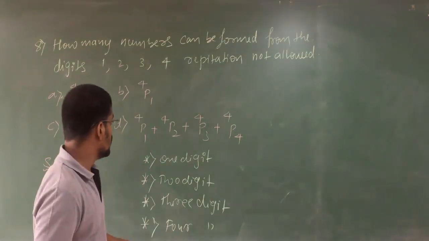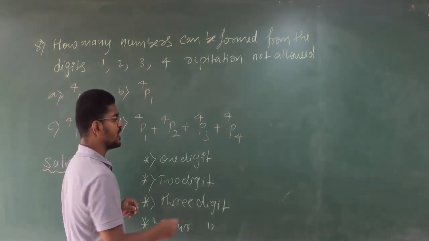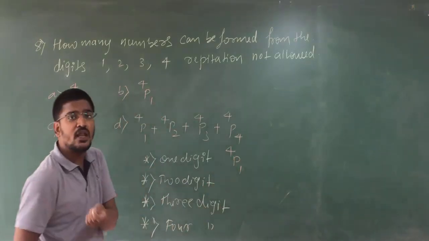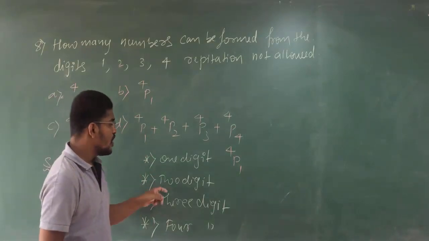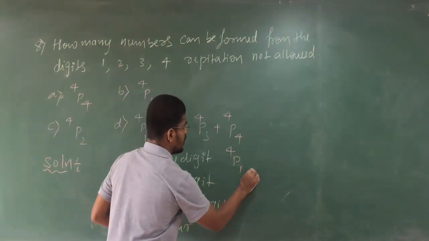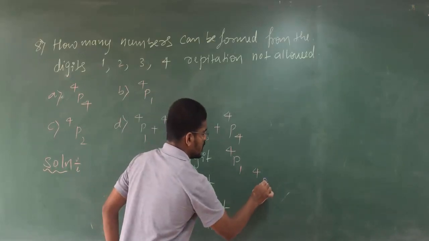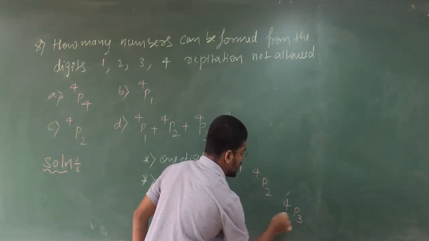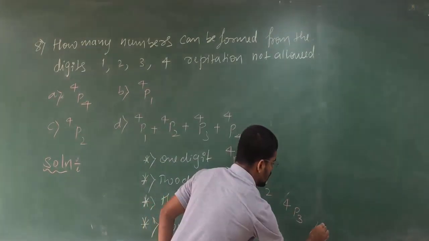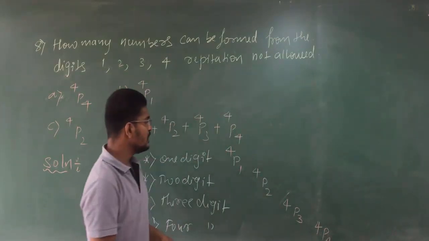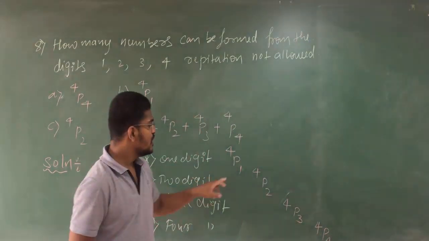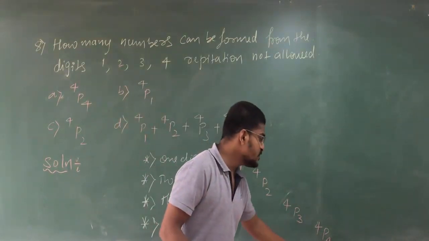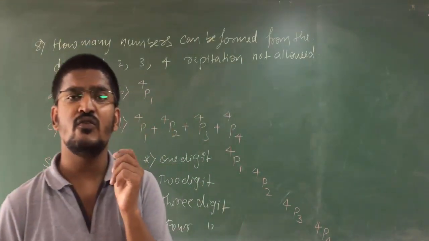So 1 digit numbers, how many can you make? You have 4 digits, out of that you are taking 1. That will be a 1 digit number. What about 2 digit numbers? You have 4 digits, and in that you are using 2. Next, what about 3? You have 4, and in that you are taking 3. What about 4? You have 4, and in that you are taking 4. These are the numbers of 1 digit numbers, 2 digit numbers, 3 digit numbers and 4 digit numbers you are forming.